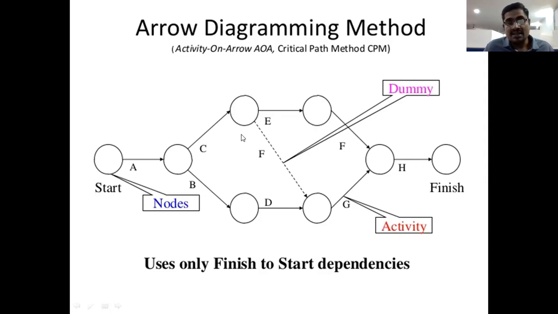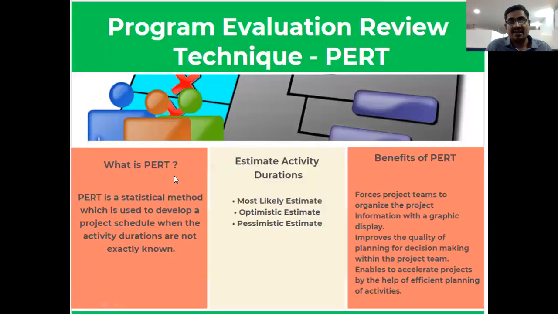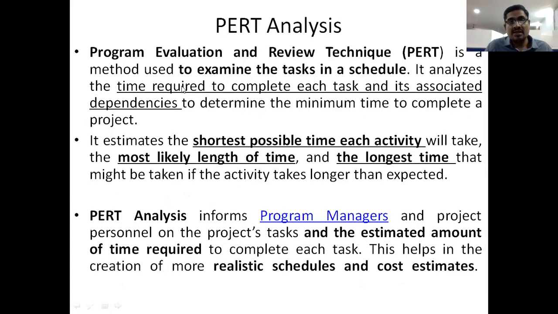We analyze the time required to complete each task and associate it with the dependencies. So here, estimation of time for each and every activity and each and every event, and also estimation of dependencies. Dependent activities means pre-activities. So that is the point here. First, the time required to accomplish each task, time estimation, and second, dependencies of activities and their estimation.